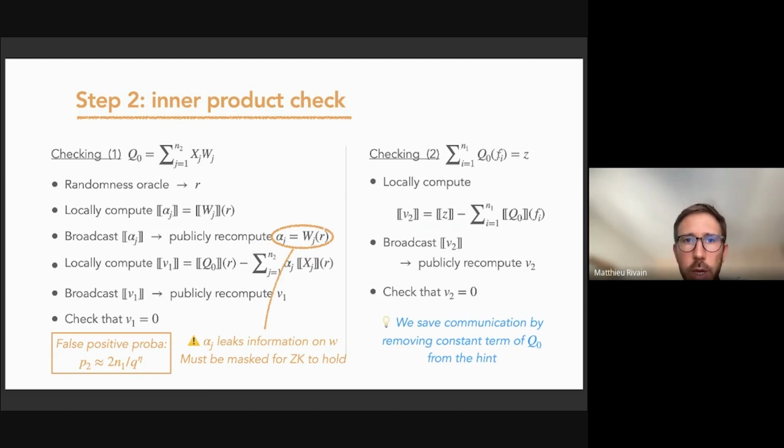Okay, so this is actually a simplified version of the protocol. We can save communication by removing the constant term of Q0 from the hint. This gives a slightly more complicated protocol where we also merge the two checks and have a single value v, which is broadcasted and supposed to equal 0. But here you have the big picture of the MQOM protocol.